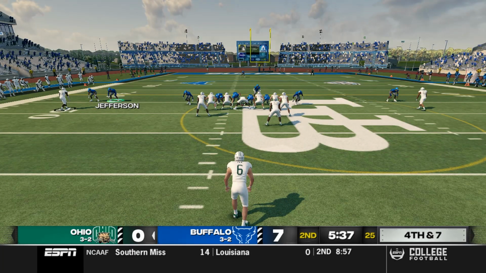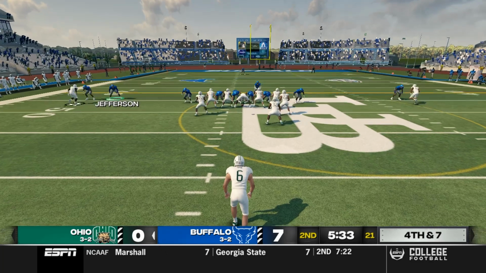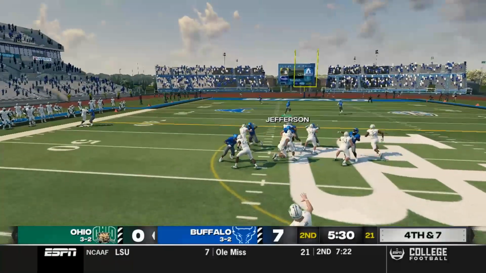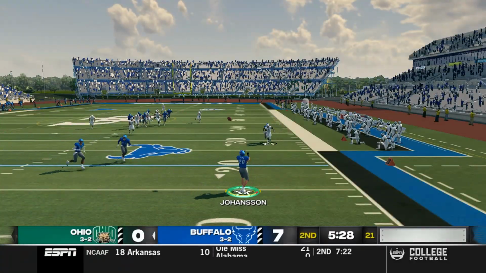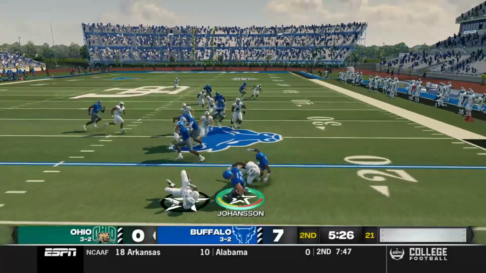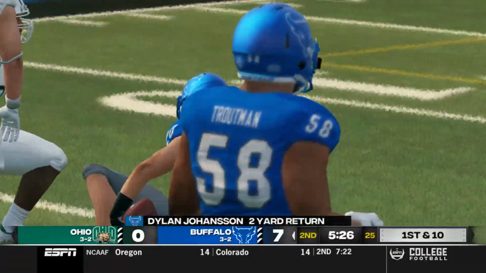It looks like the Bobcats are going to go ahead and punt it away again. It's 4th and 7. This conservative style. Is it going to work for him later in the game? We'll see. Johannesson takes the return from about the 15-yard line, and he only gains 2 on the return.